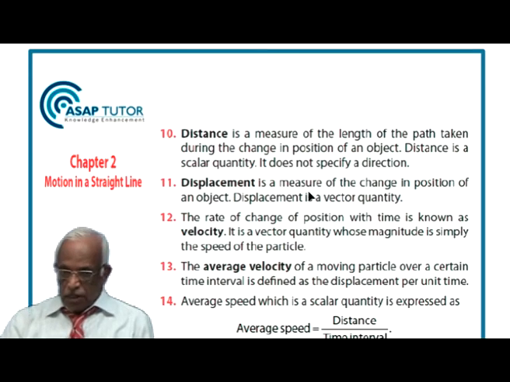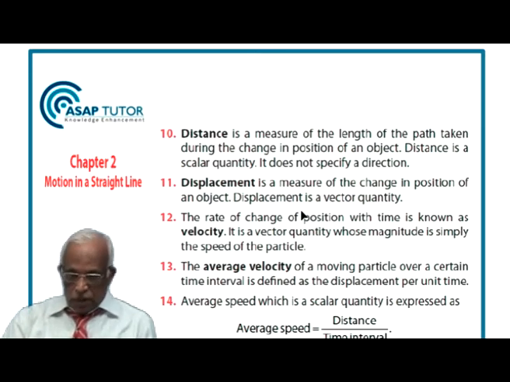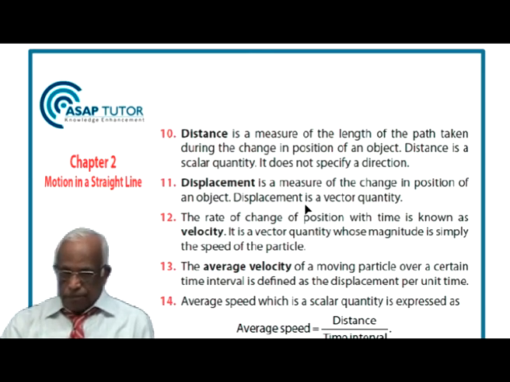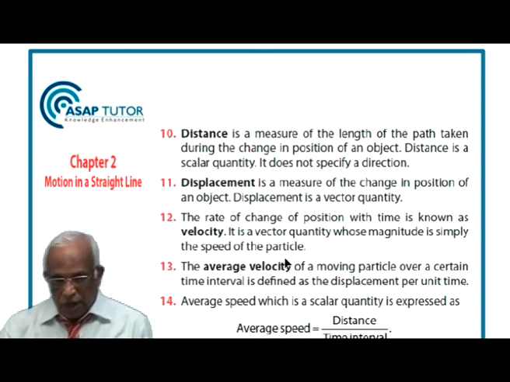Whereas displacement is a measure of the change in position of an object. Displacement is a vector quantity and it has a certain direction. For example, going from A to B is not the same thing as going from B to A. The total distance may be the same, but the directions are different. The rate of change of position with time is known as velocity. It's a vector quantity whose magnitude is simply the speed of the particle. It's a vector quantity because it is the difference of two displacements.